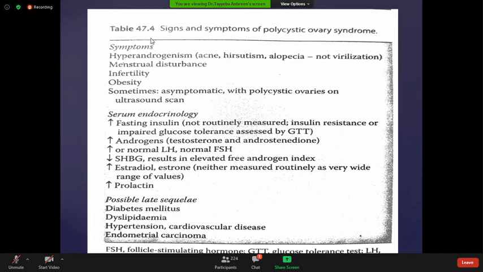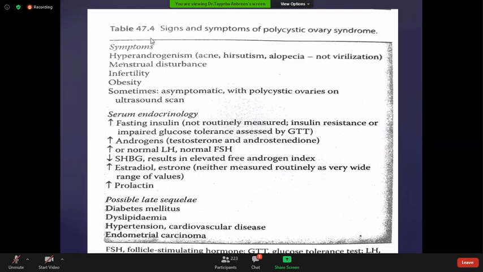Androgens are increased in the form of testosterone and androstenedione, which are responsible for these hyperandrogenic symptoms like acne, hirsutism, or alopecia. The patient may have normal LH. Sometimes there will be increased LH. Usually, the patient has increased LH as compared to FSH. Normally, FSH is more than LH, at a ratio of 3:1. But in cases of polycystic ovarian syndrome, it becomes reversed. LH will be more than FSH.